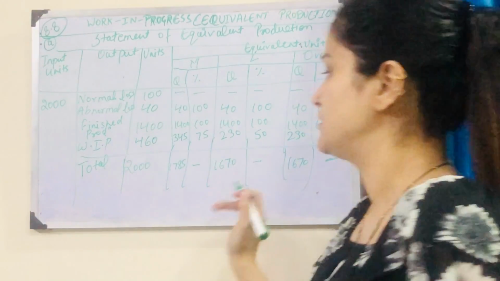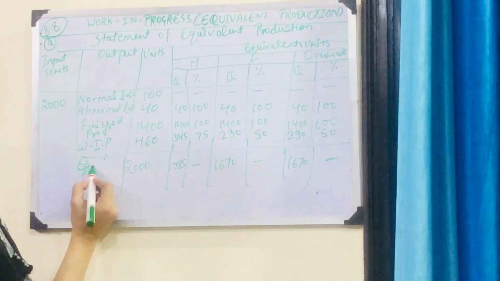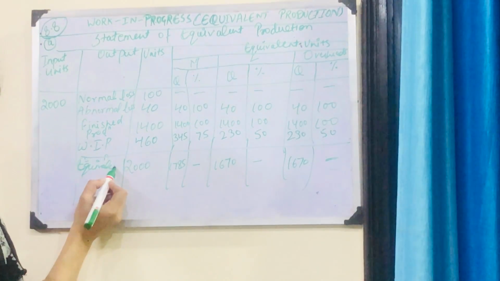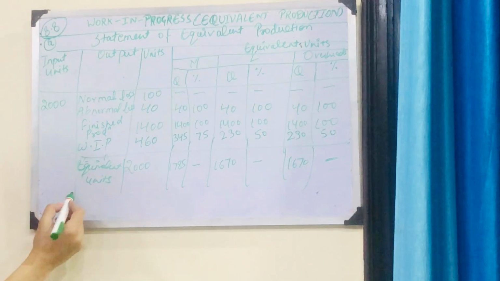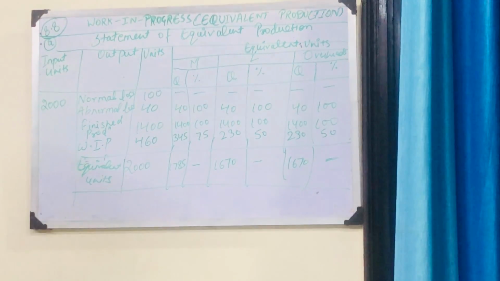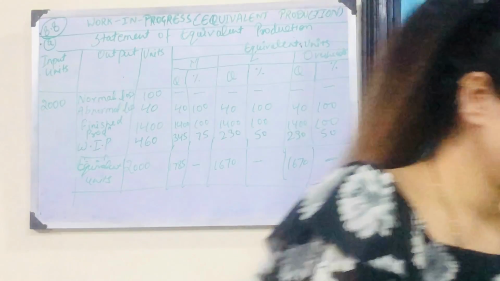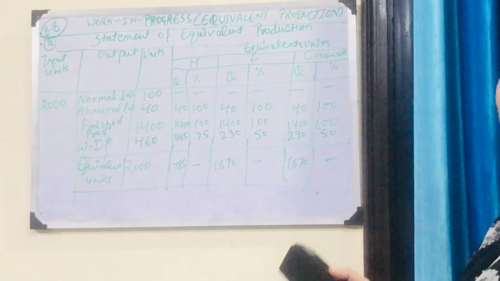So these are the equivalent units. Now, equivalent production. I'm rubbing it out.